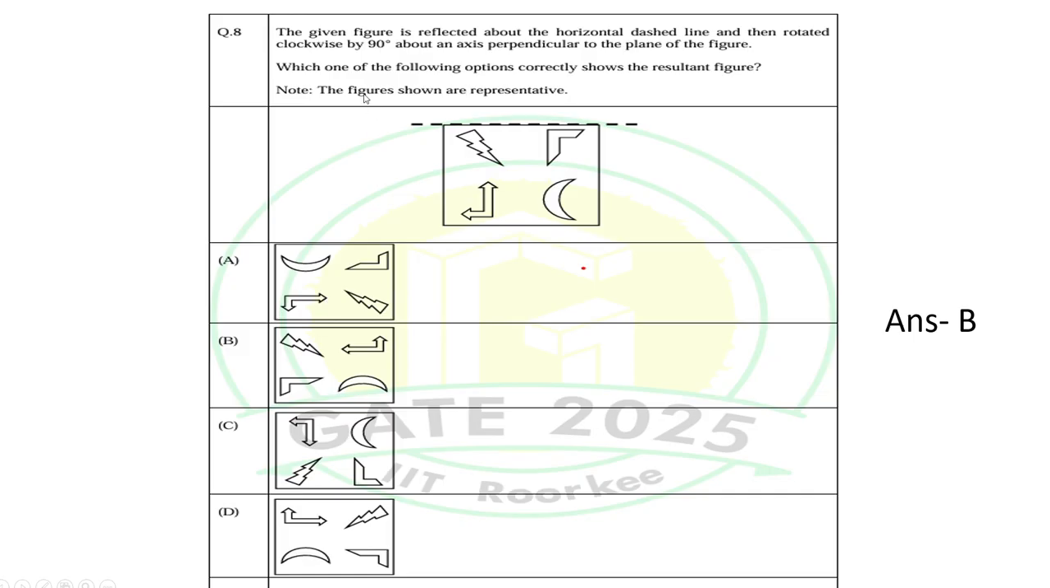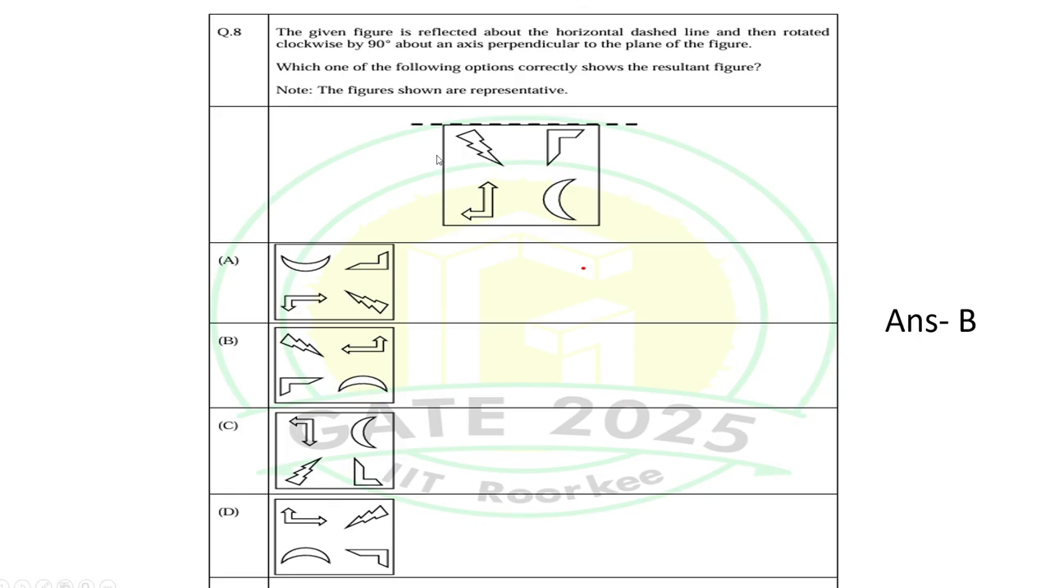Next question. The given figure is reflected about the horizontal dashed line and then rotated clockwise by 90 degrees about an axis perpendicular to the plane of the figure. Now, which one of the following options correctly shows the resultant figure? Note, figures shown are representative. Here this is the diagram and this dotted line is the mirror line. So when we take the mirror image of this, we can see this arrow will be pointing towards left and this other arrow will be pointing down, and this crescent will be coming up like this.